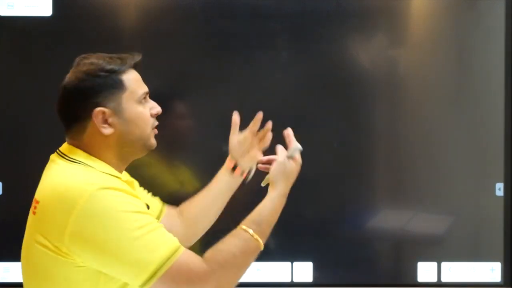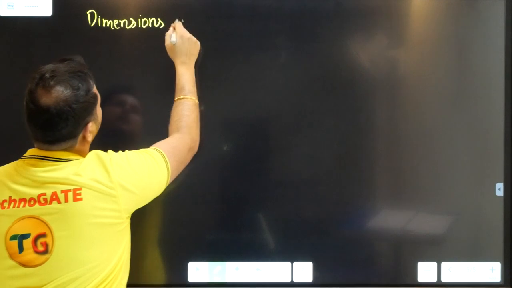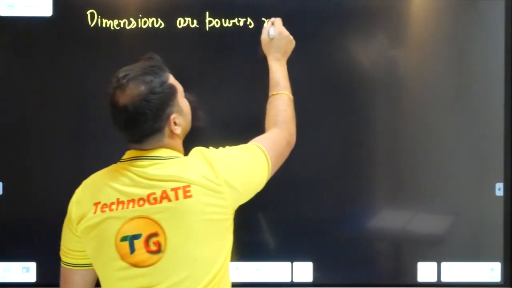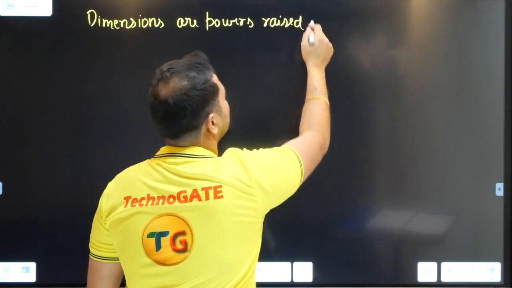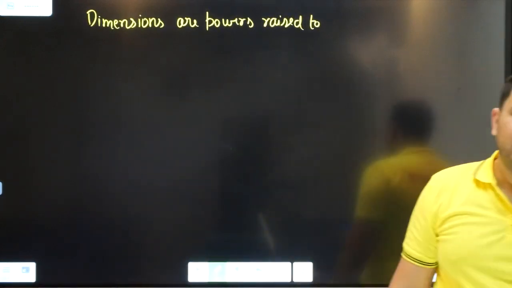Now let us feel what dimensions are actually. Dimensions are powers raised to fundamental quantities. What is dimension?